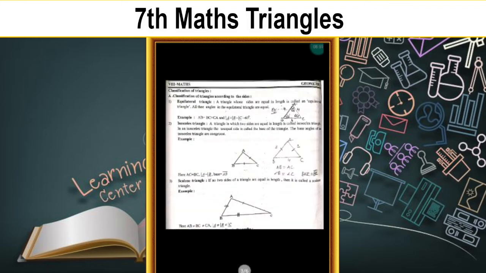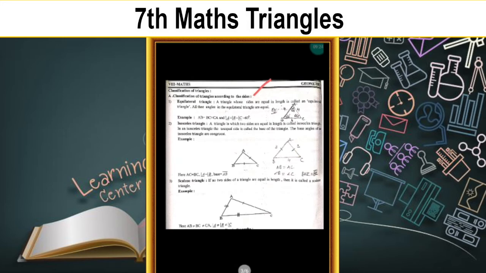Now see, next one, classification of triangles. Already we discussed the definition of a triangle, the perimeter of a triangle and the angles of a triangle. Now, classification of triangles. What is the topic? Classification of triangles. Classification is nothing but types. The first classification of triangles is according to the sides.